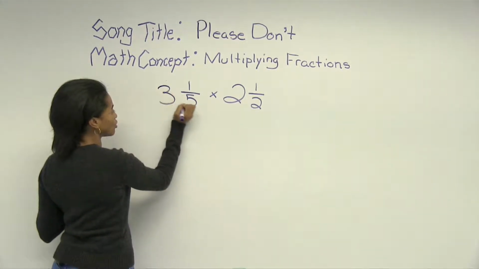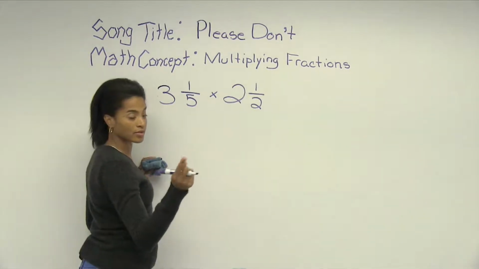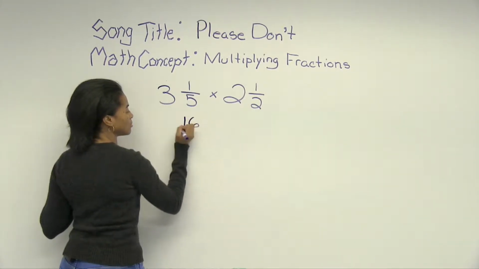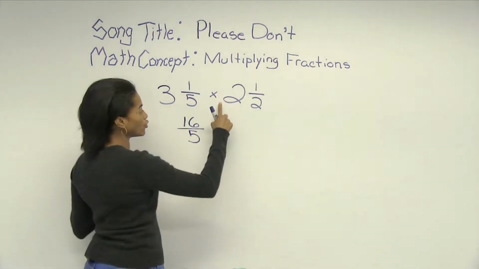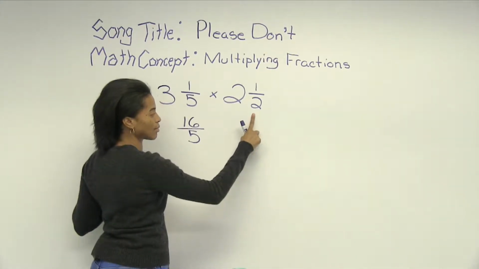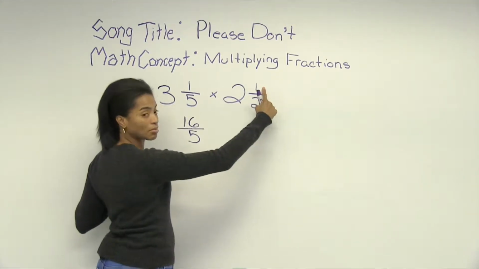So let's do that. 3 times 5 gives us 15 plus 1, 16. So we have the improper fraction 16 over 5. Over here, multiply my whole number 2 to the denominator 2, then I take that and add it to my numerator.